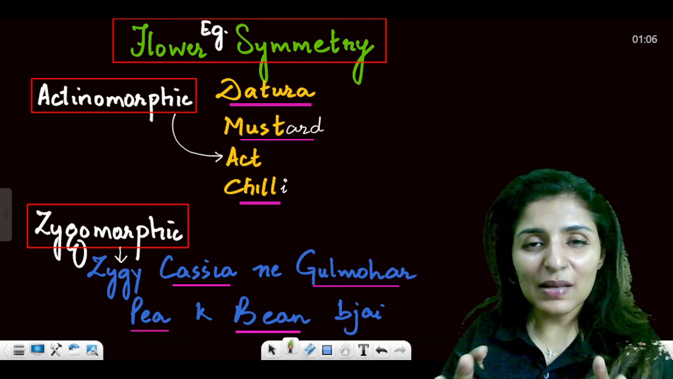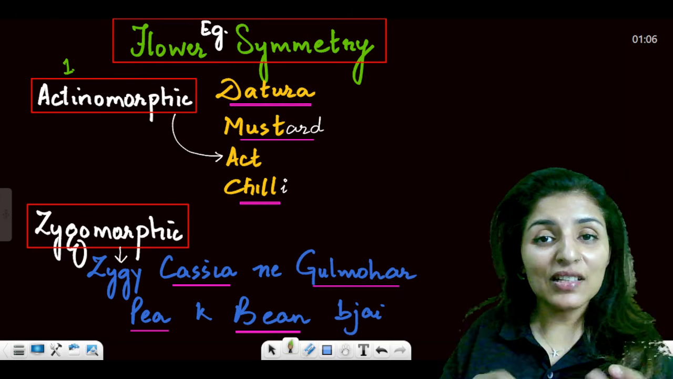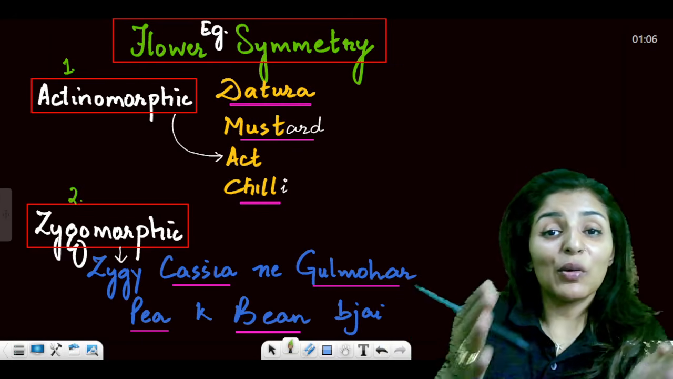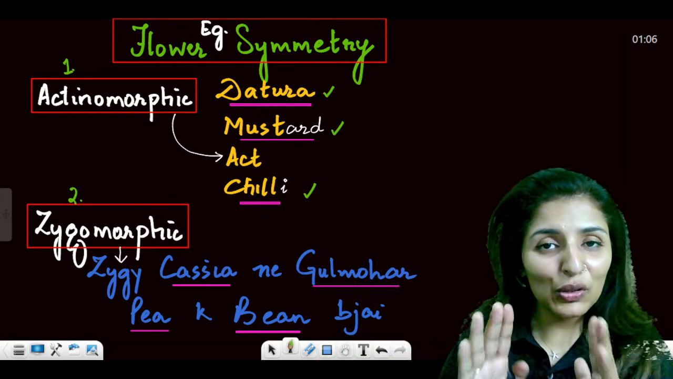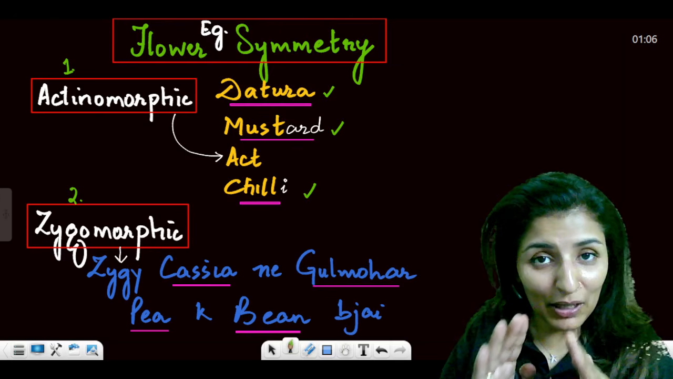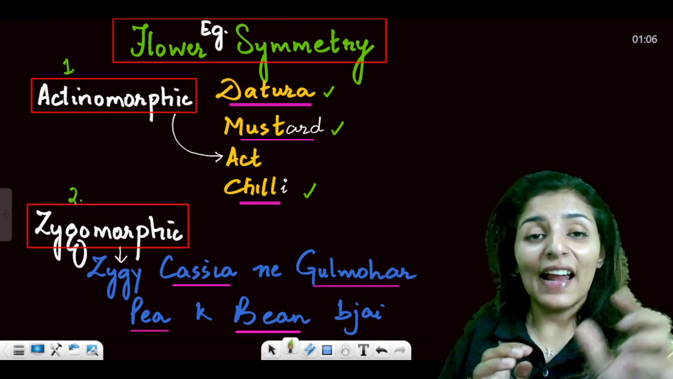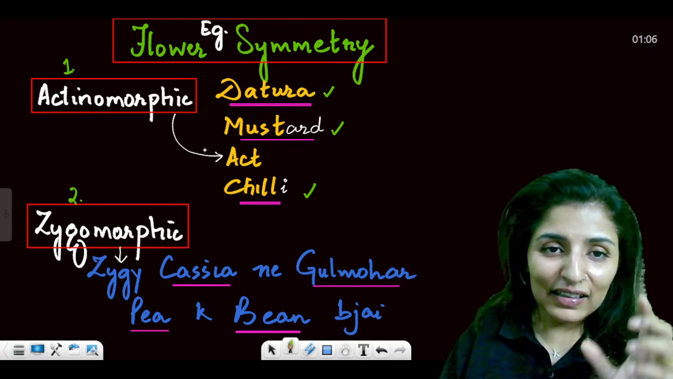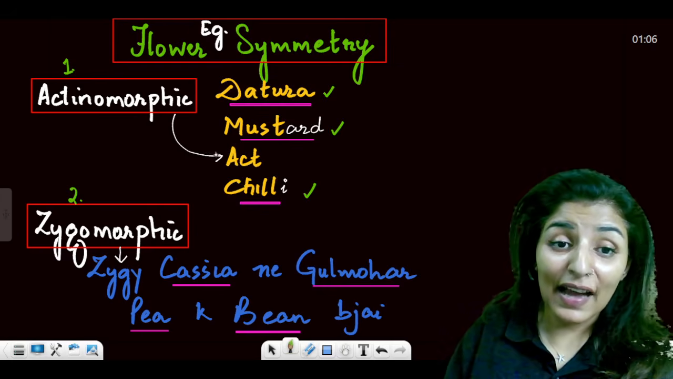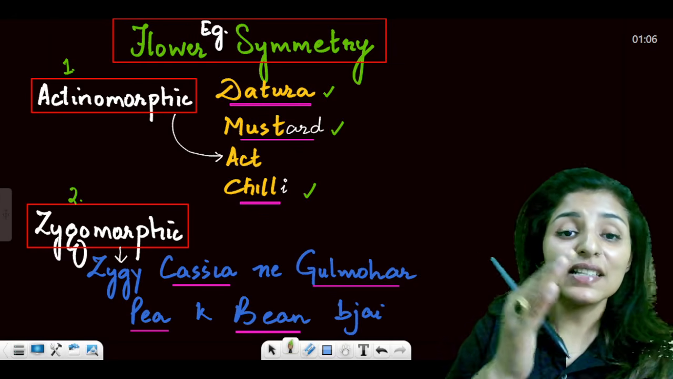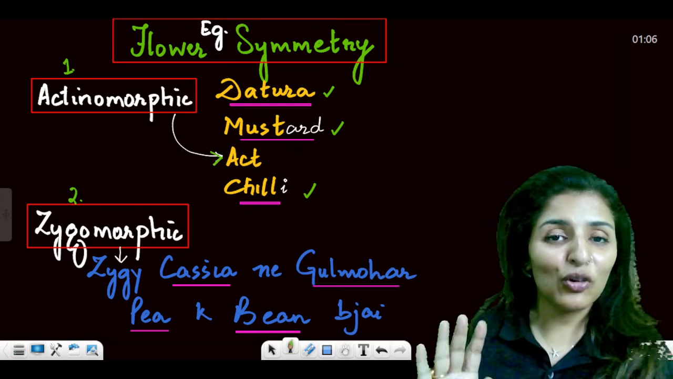You know what happens sometimes? We are learning so many mnemonics that at the end we forget which mnemonic belonged to which category. So make sure while you are making your mnemonics, you are integrating the category for which you are making that mnemonic. For example, Dhatura, mustard, chili. So act reminds you that this mnemonic belongs to actinomorphic, right?